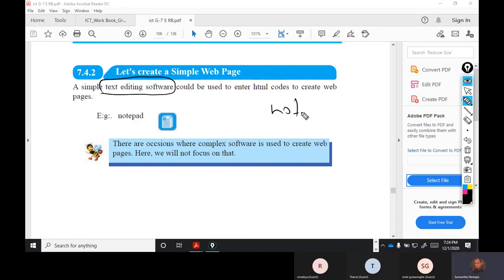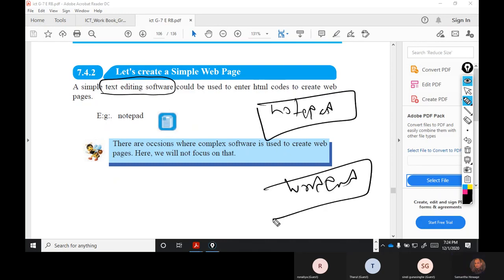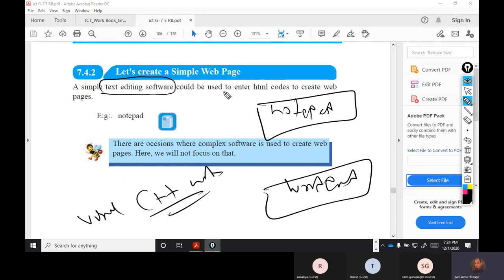Remember, Notepad is also a text editor. Or you can use WordPad, or Visual C++. So there are many text editing software, right? You can access them, and you can use them for whatever language you want.